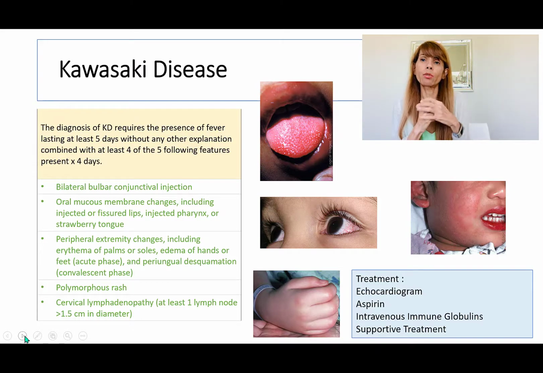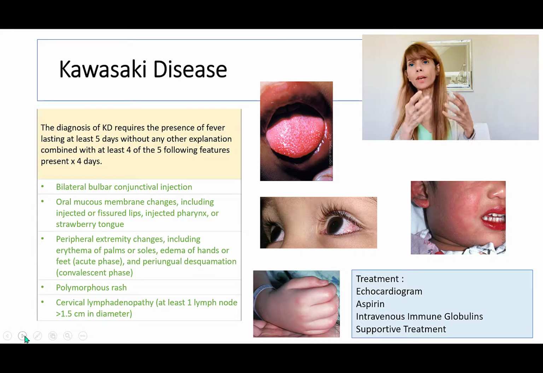So what are those 4 out of 5 features? Well, the patient should have fever, then they should have a rash on the skin or the face. They should have strawberry or red colored tongue, so there is mucous membrane involvement. They should have conjunctival injection or conjunctival redness. They should also have extremity changes, for example, swelling, including erythema of the palms or the hands. And finally, there should be cervical lymphadenopathy. So if out of these 5 things, 4 are present, and they've been present for at least 4 days, then we can say that this patient has Kawasaki syndrome.